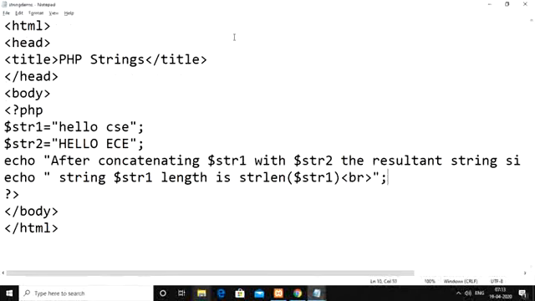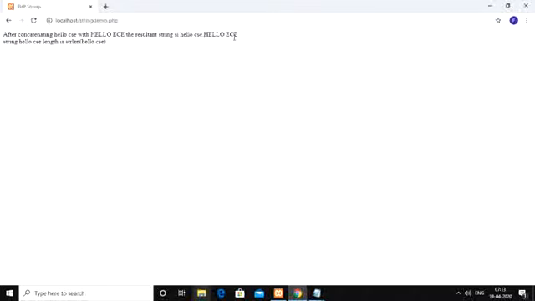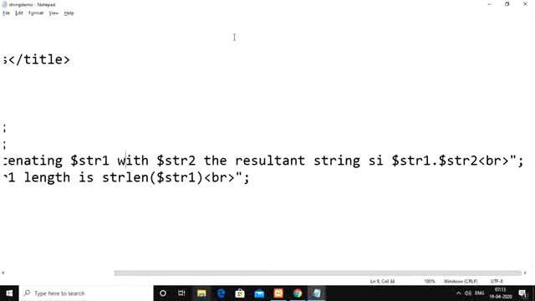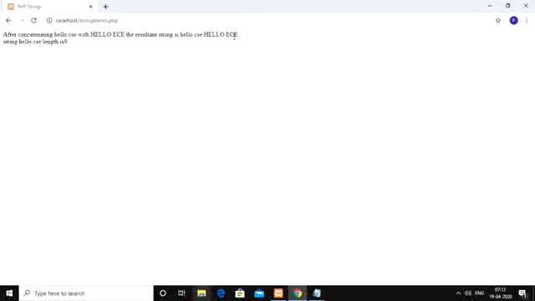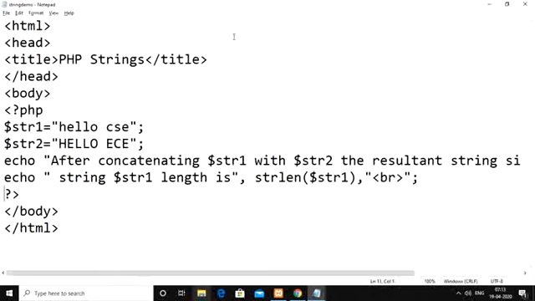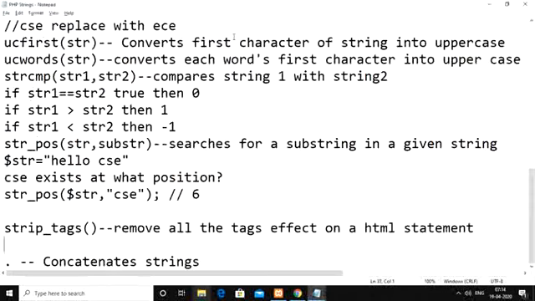If you observe the output, you will get string hello CSC length is, use here comma, then break. You got the output as 9 here. So within hello CSC we are having totally 9 characters. After that, take the next functions whatever we are having.